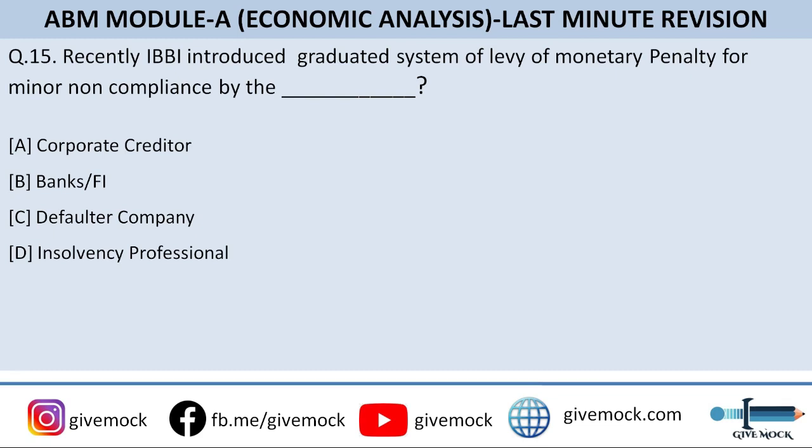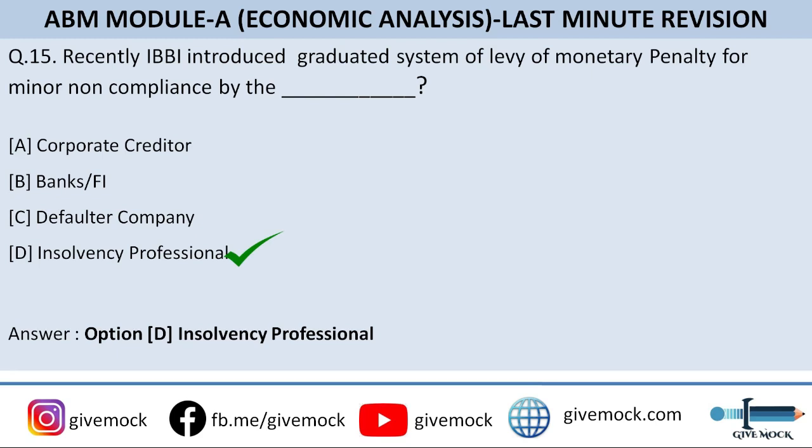So the question number 15 is, recently IBBI, Insolvency and Bankruptcy Board of India, has introduced graduated system of levy of monetary penalty for minor non-compliance by the dash. You need to fill up the correct answer. Option A is corporate creditor, option B is banks FI, option C is defaulter company, and option D is insolvency professional. So guys, the correct answer to the question is option D, that is insolvency professional. So recently IBBI introduced graduated system of levy of monetary penalty for minor non-compliance by the insolvency professional.